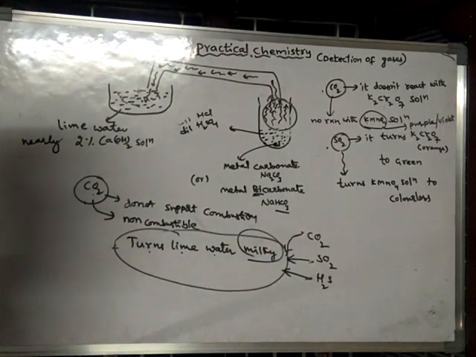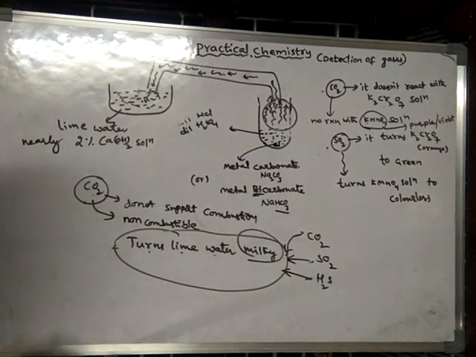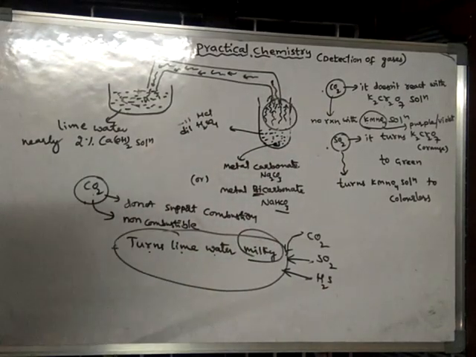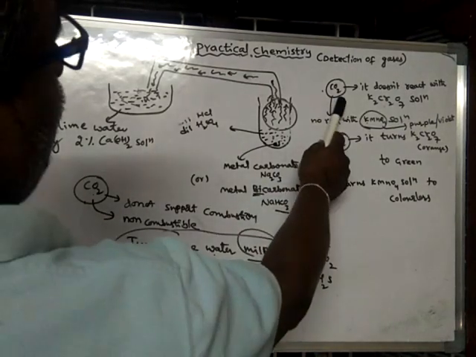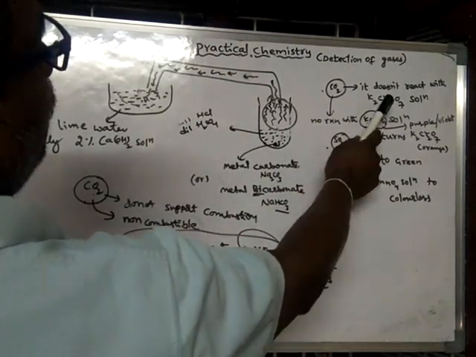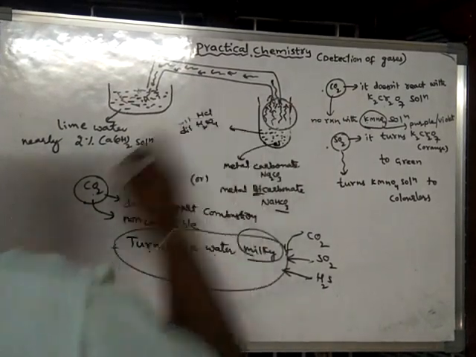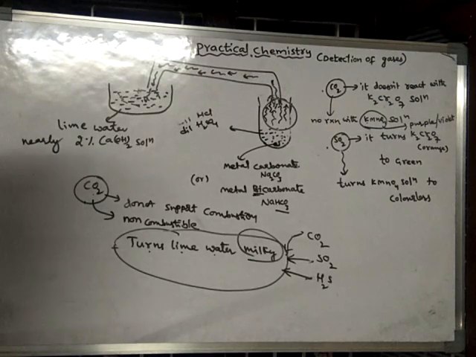SO2 can react with KMnO4, and the solution turns colorless. But CO2 does not react with KMnO4 and does not change the color. So from the tests with potassium dichromate solution and KMnO4 solution, we can easily differentiate carbon dioxide from SO2.